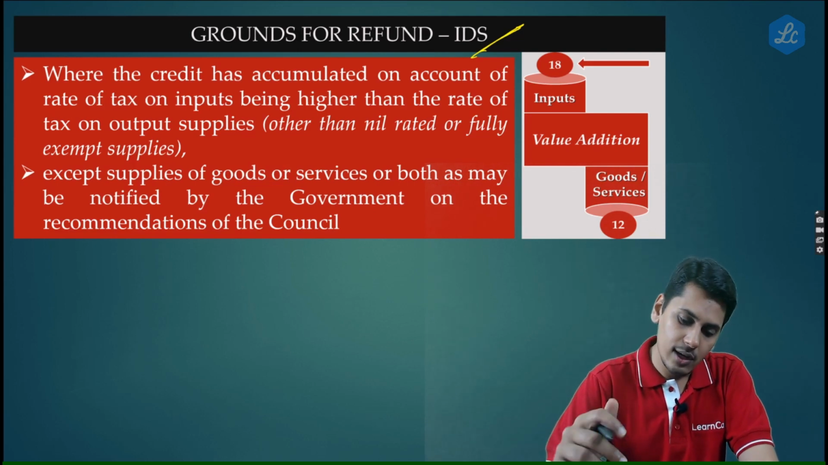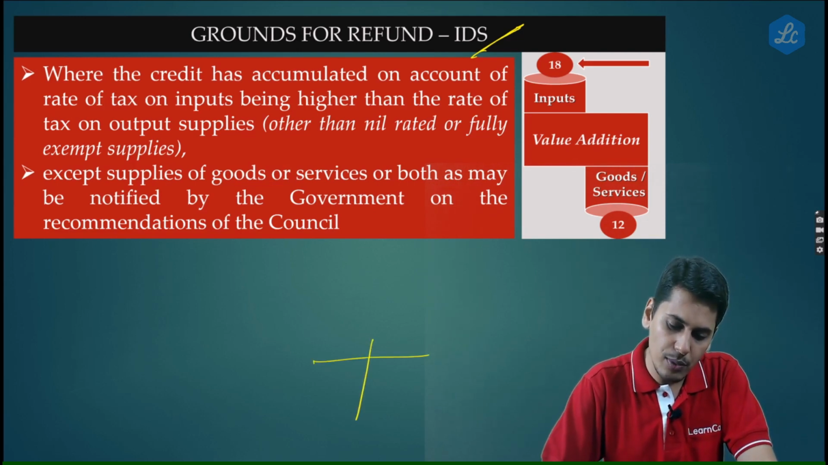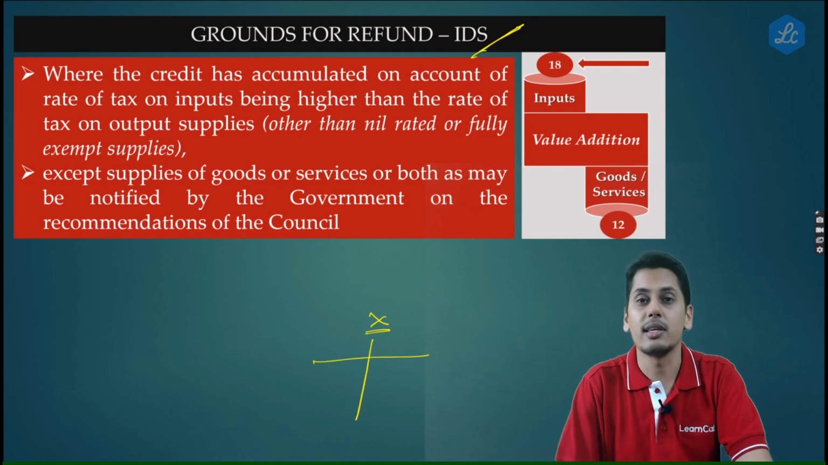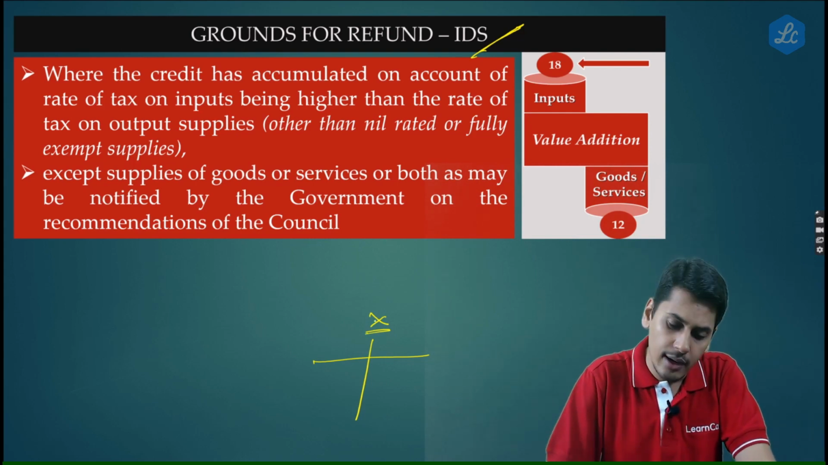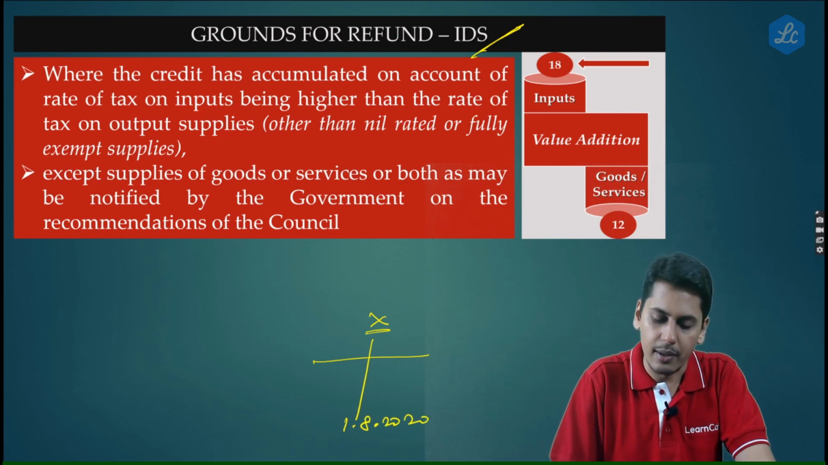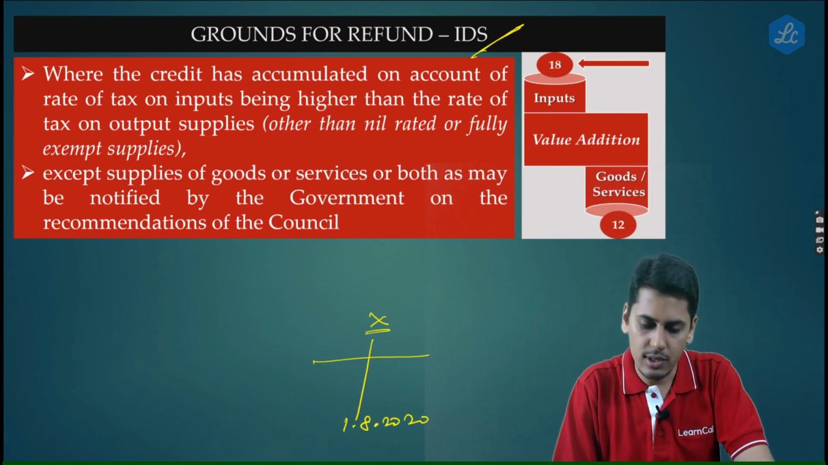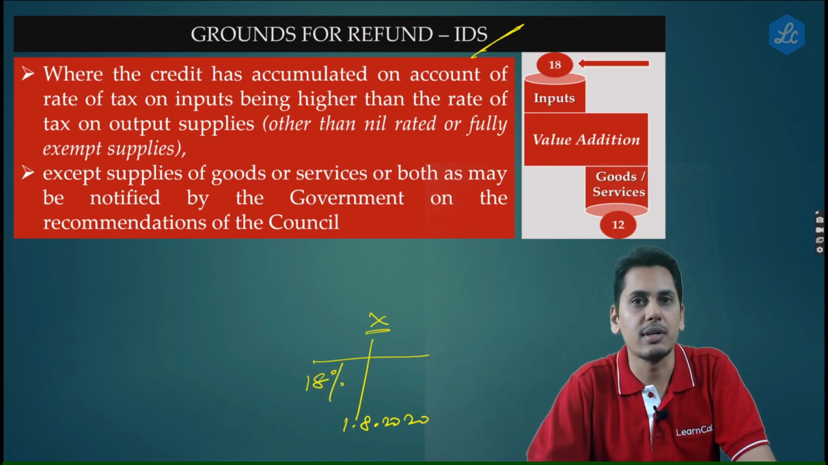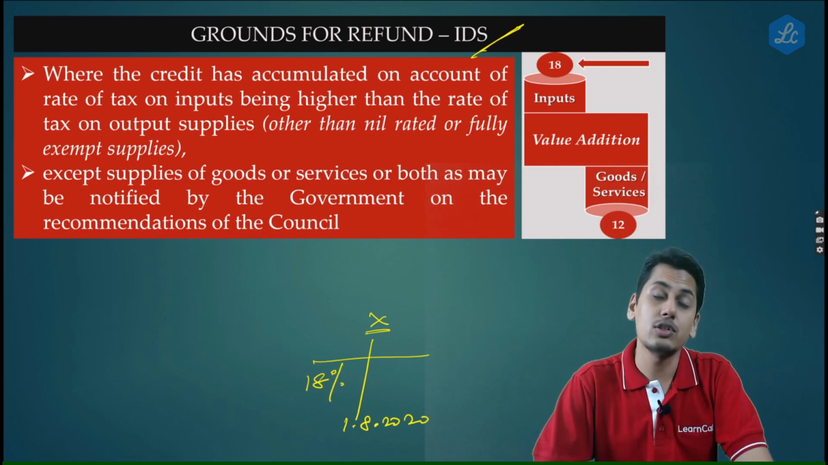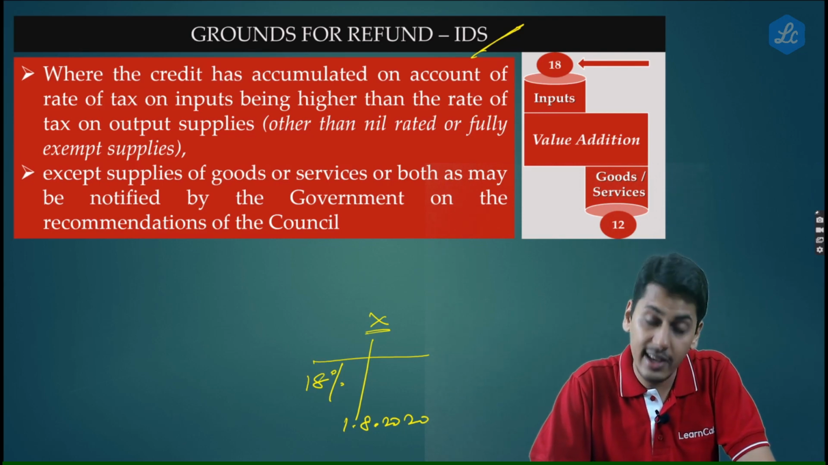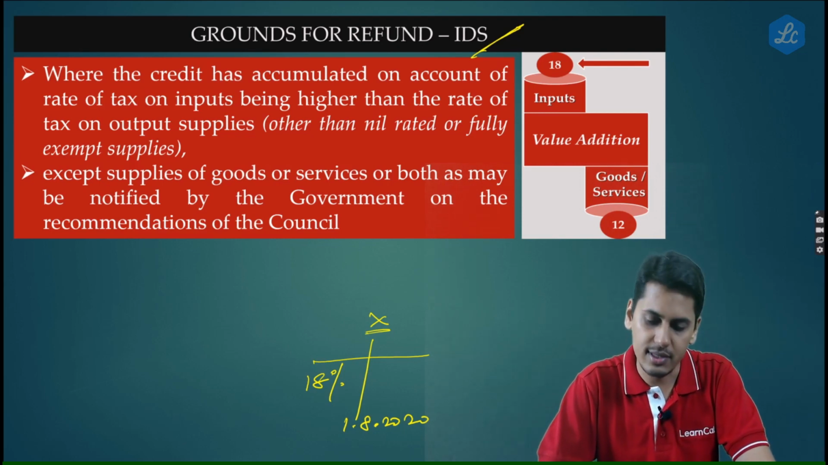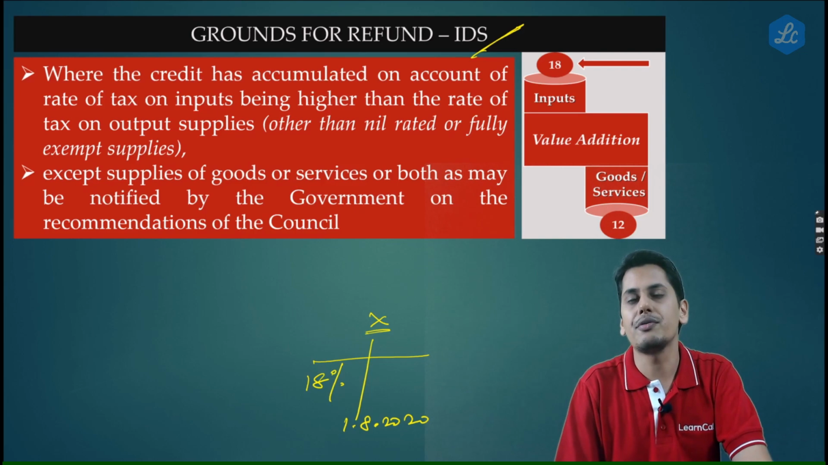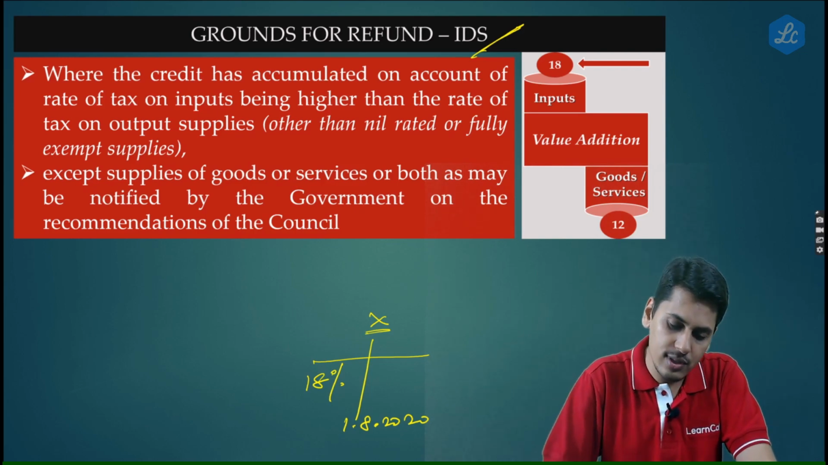Now friends, the question before us is, let's say there's one product called product X. Now, let's say a date from 1st of August 2020. Prior to 1st of August 2020, this product X attracted a rate of tax at 18%. With effect from 1st of August 2020, the rate was reduced and the new rate happens to be 12%.